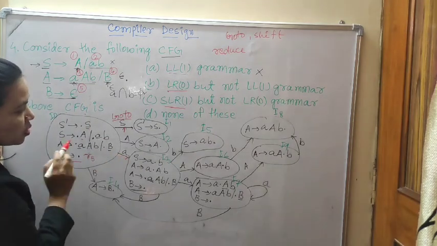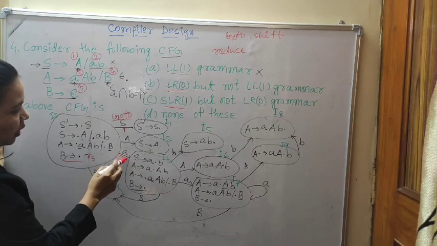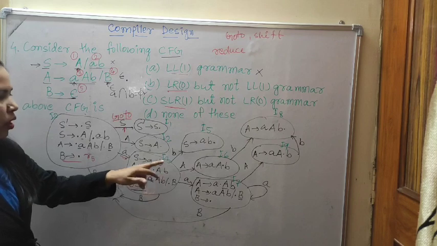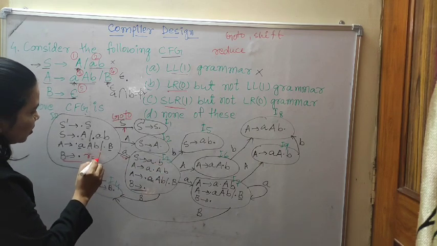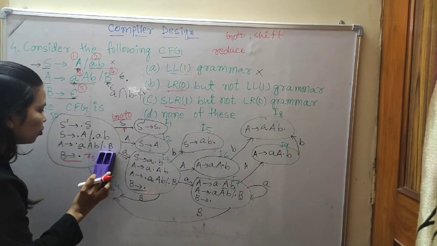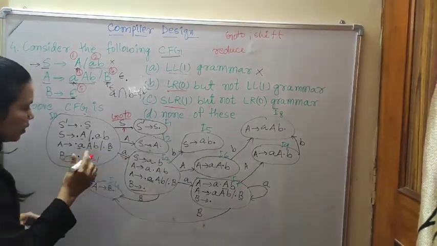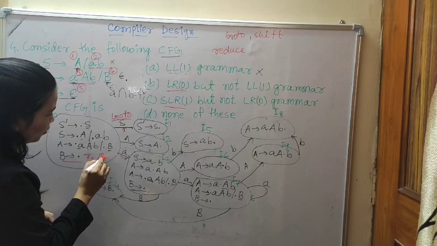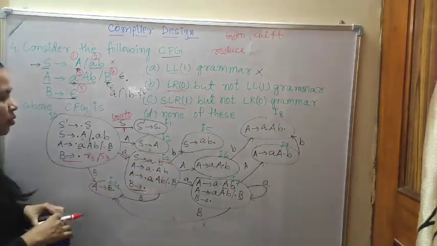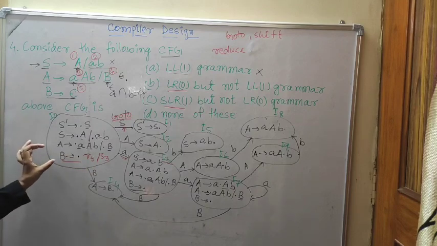And now a shift is going: shift A, where? To state number 3. So in this place we have reduce and also shift, shift 3. So this is the problem of the LR0.